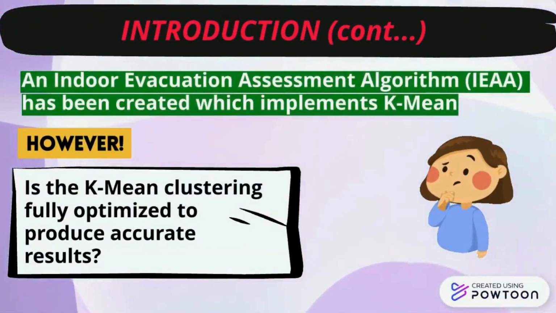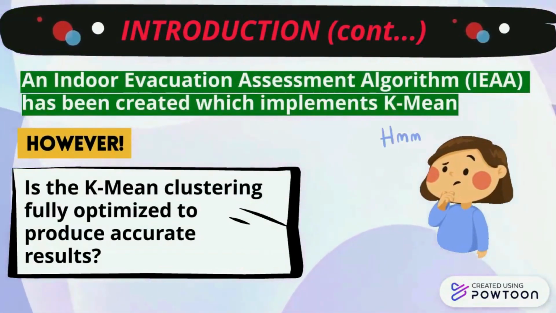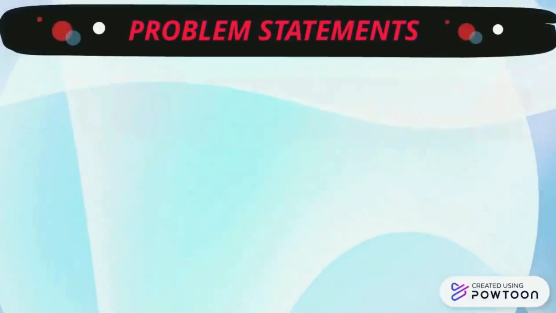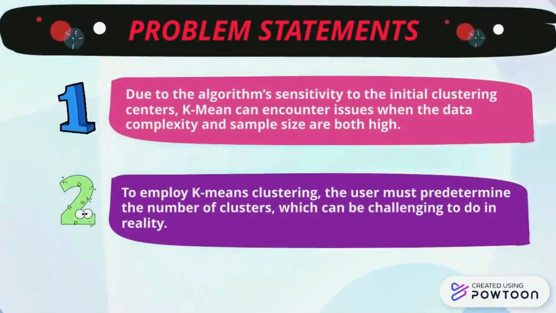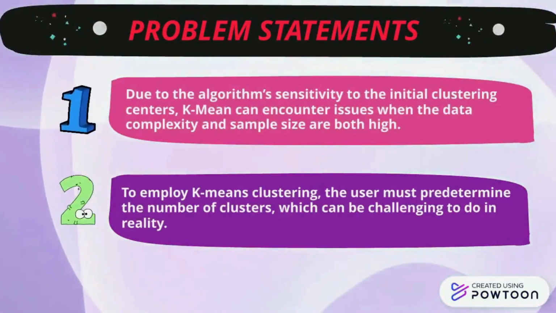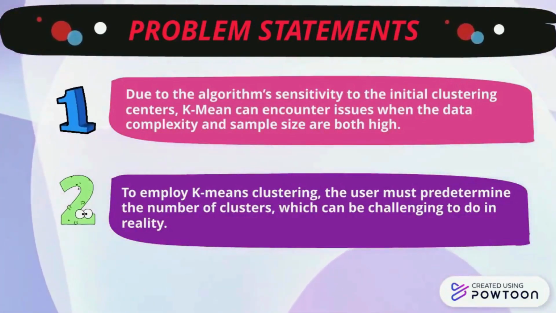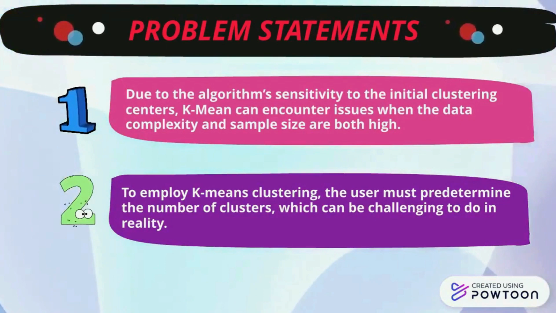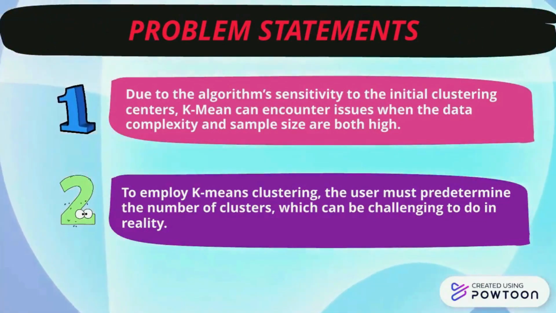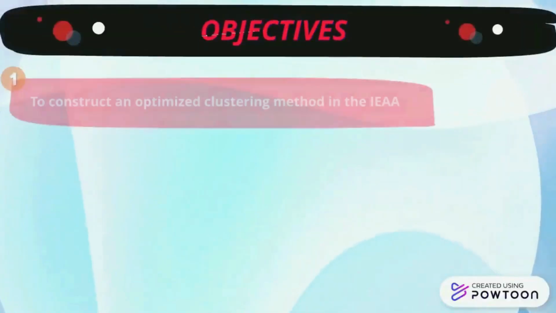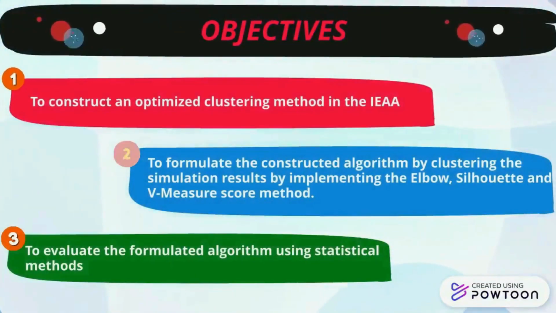K-means algorithm. However, for further enhancement, a question has been raised. Is the K-means clustering fully optimized to produce accurate results? Thus, from the question, we identified two problem statements. First, due to the algorithm's sensitivity to the initial clustering centers, K-means can encounter issues when the data complexity and sample size are both high. Second, to employ K-means clustering, the user must predetermine the number of clusters, which can be challenging to do in reality.